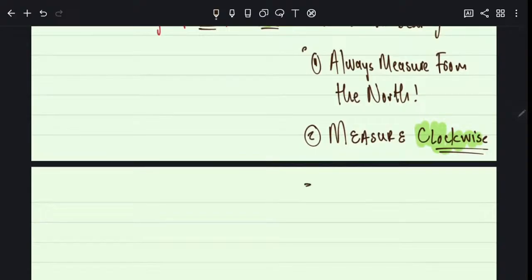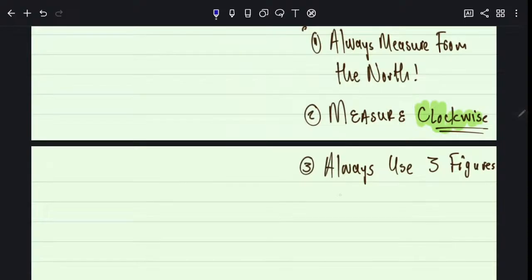Then the third thing, always use 3 figures. Always put 3 figures. So basically, if it's an answer that is less than 100, you say 099 degrees. You measure, if you find 99 degrees, you write it as 099. If you find 5 degrees, it's 005 degrees. But if it's 120, you just write 120. This is how you write answers. 3 digits. I want to see 3 digits, please.